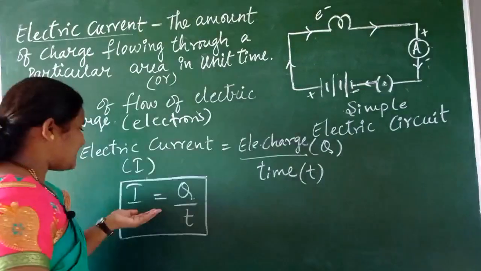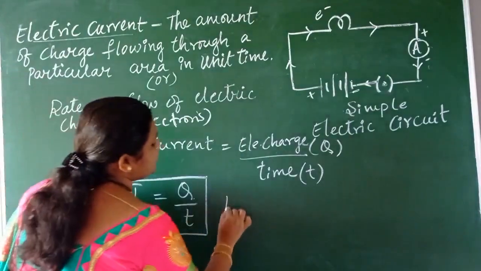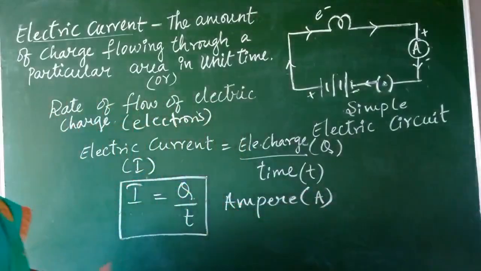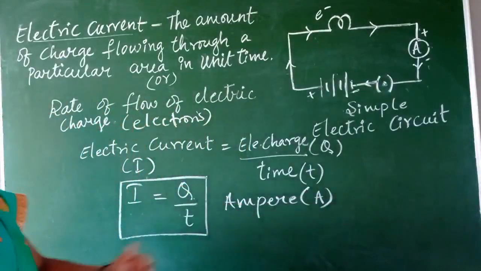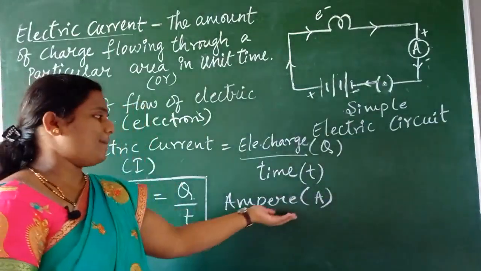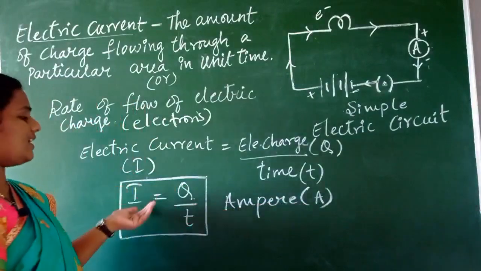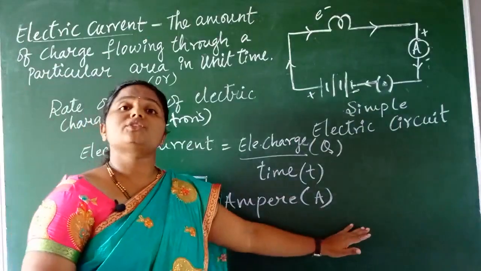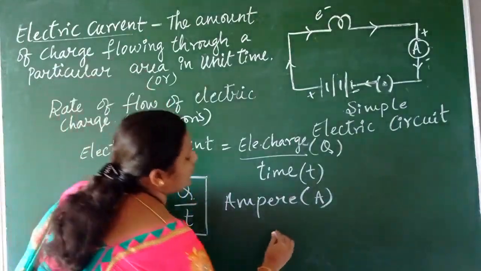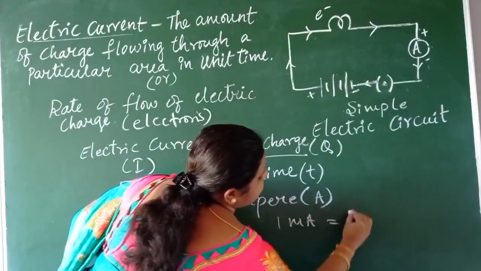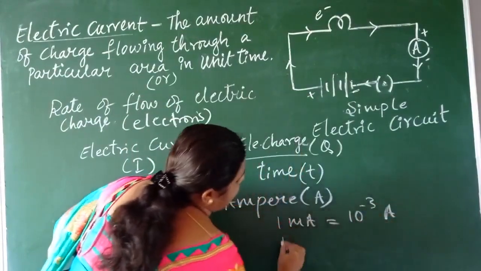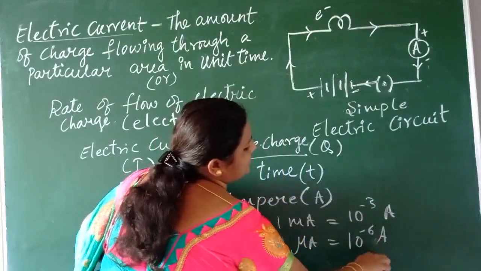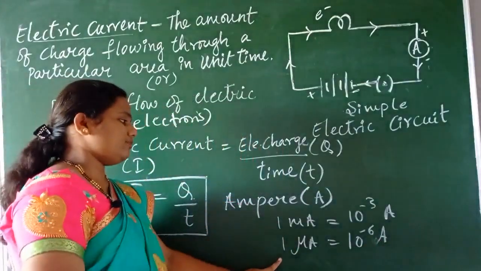Now what is the SI unit of electric current, children? That is ampere, isn't it? It is the name of the scientist who discovered the unit for electric current, children. A stands for the unit here. What does it mean? Ampere, isn't it, children? The SI unit of electric current is ampere. And in general, in certain cases we use small quantities, children. At that time, we refer to 1 milliampere, which is 10 to the power of minus 3 amperes, and 1 microampere, which is 10 to the power of minus 6 amperes, isn't it, children? Got it, children? These are smaller units of current.